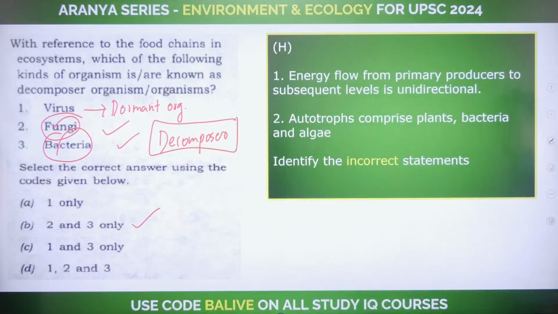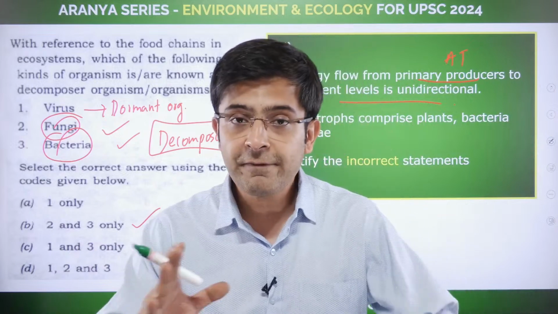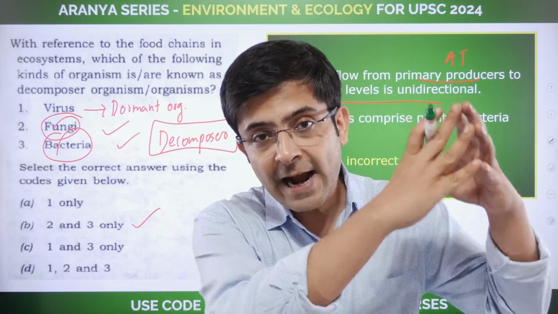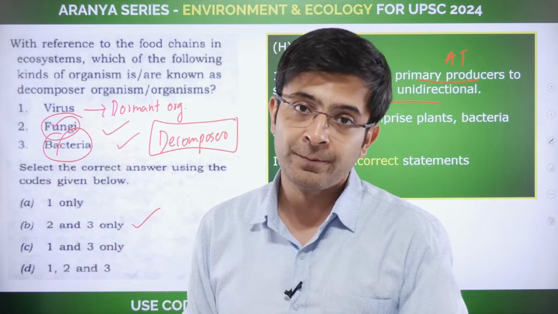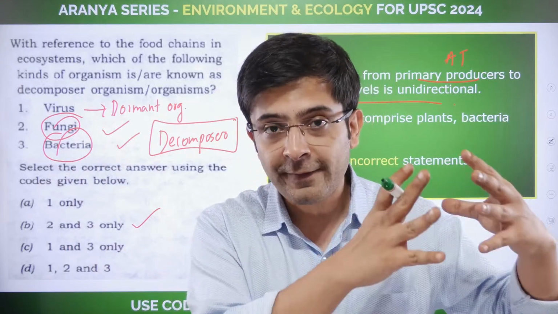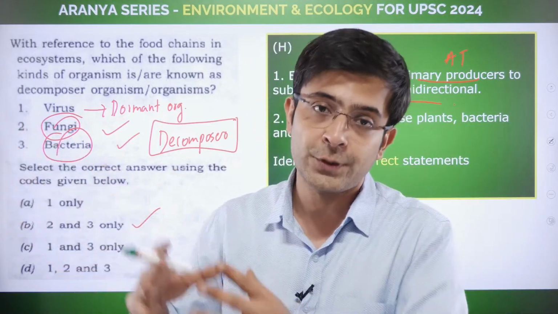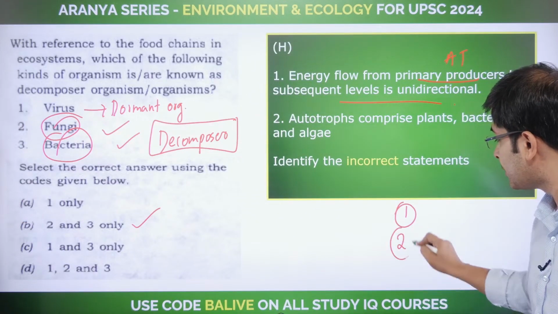Energy flow from primary producers, autotrophs, to subsequent levels is unidirectional. We saw this slide in the last class, where autotrophs create food, and that energy goes right up till the tertiary consumer. This whole process follows the two laws of thermodynamics also.